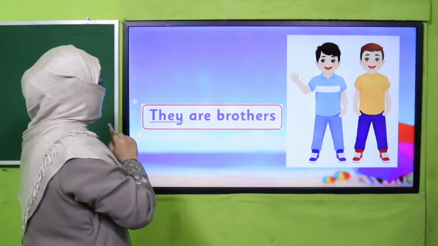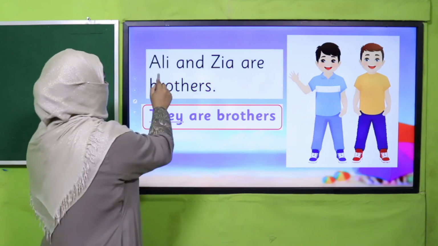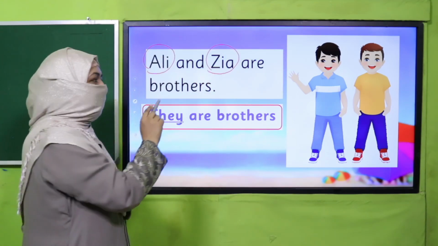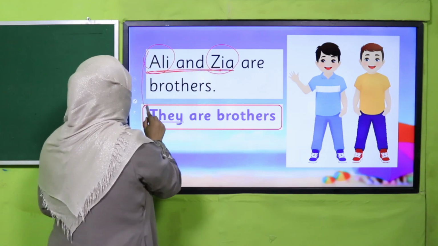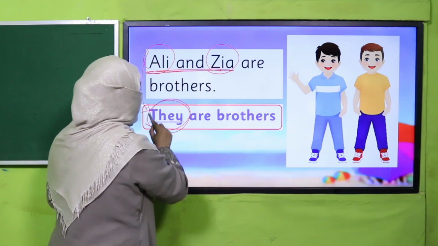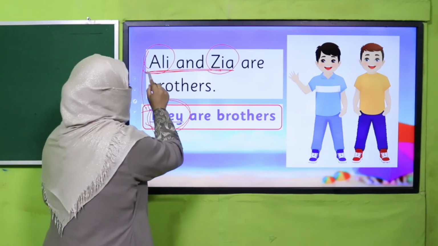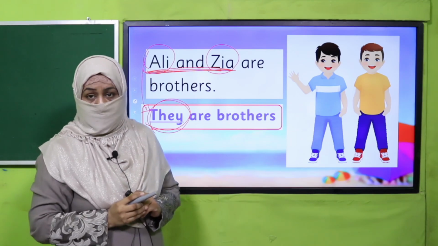The next is "they." "They are brothers." So, Ali and Zia are brothers. Now, we have replaced these two naming words with this substitution word "they." "They are brothers," right? So, whenever there are more than one naming words, we will replace them with "they."